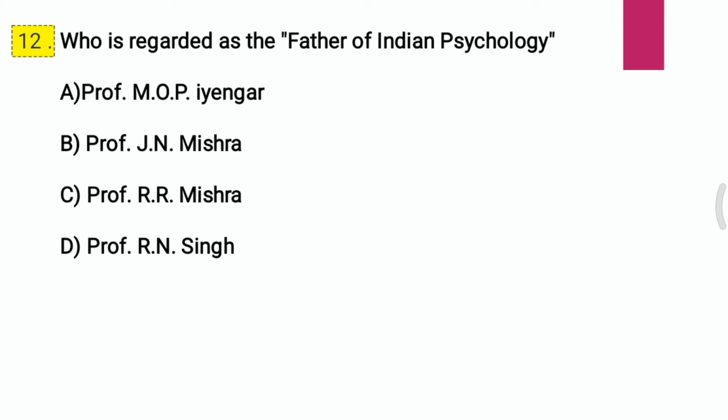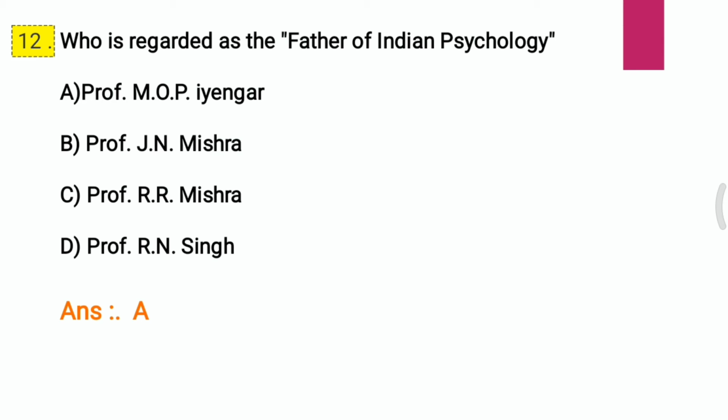Question 12. Who is regarded as the father of Indian physiology? A. Professor M.O.P. Iyengar, B. Professor J.N. Mishra, C. Professor R.R. Mishra, D. Professor R.N. Singh. Who is regarded as the father of Indian physiology? And the correct answer is A, that is Professor M.O.P. Iyengar.